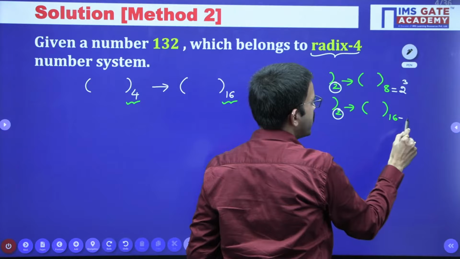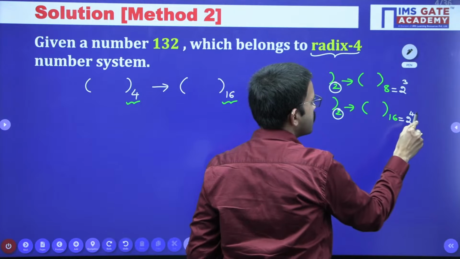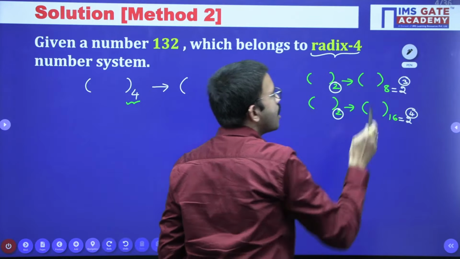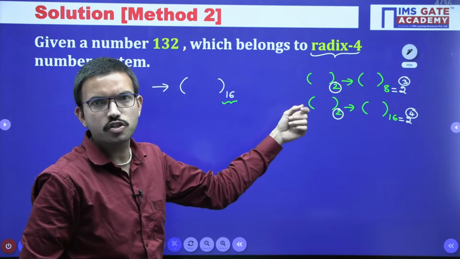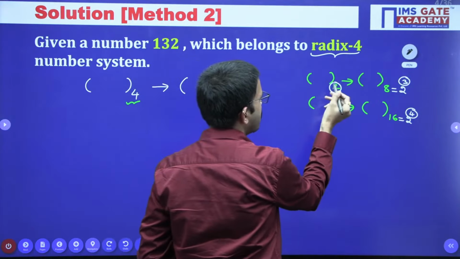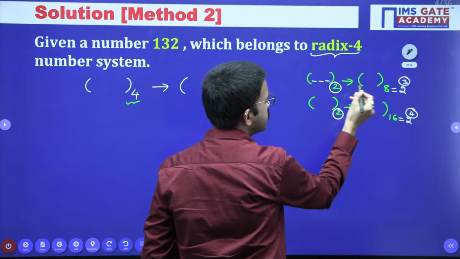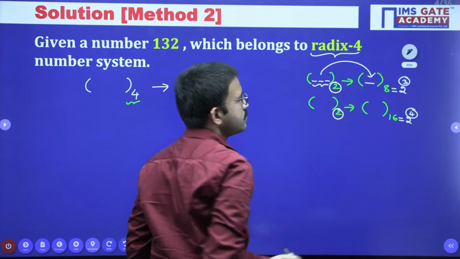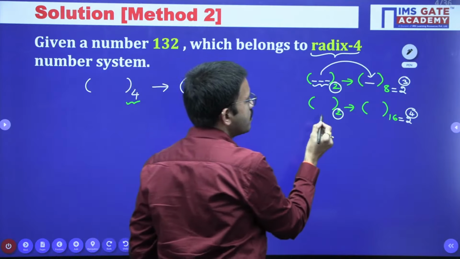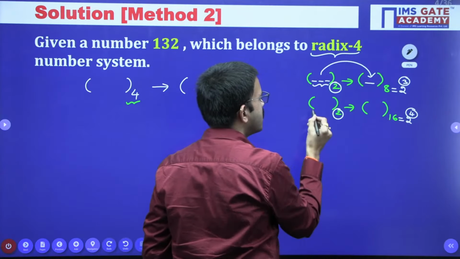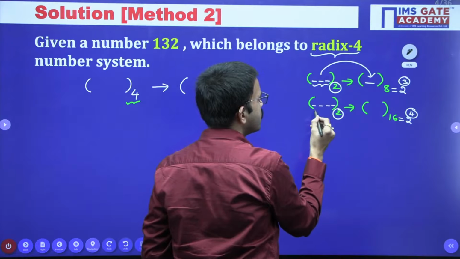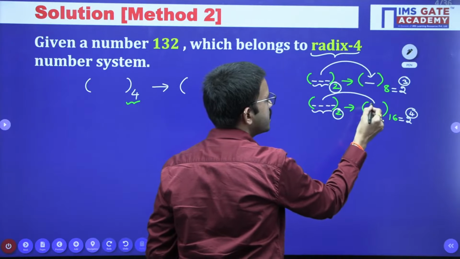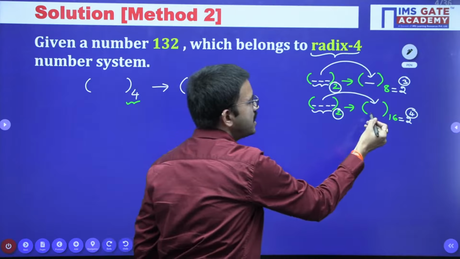Similarly, 16 you can write as 2 power 4. So the power indicates how many digits you have to group. When you have a binary number, if you group 3 bits, you get the corresponding octal digit. Similarly, for hexadecimal you group 4 bits, then you get the corresponding hexadecimal digit.